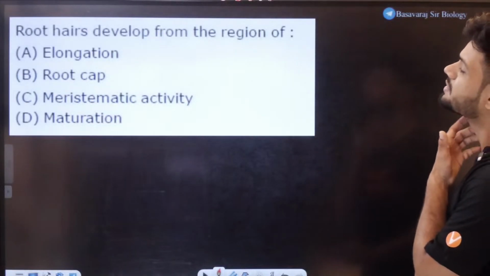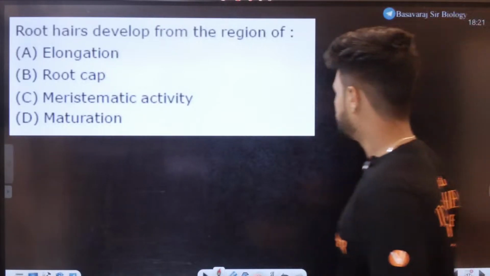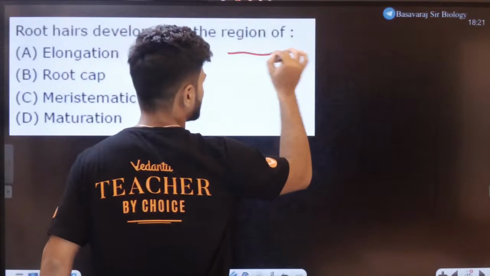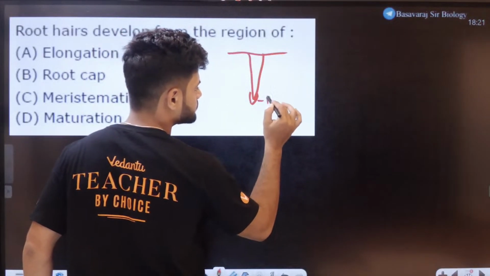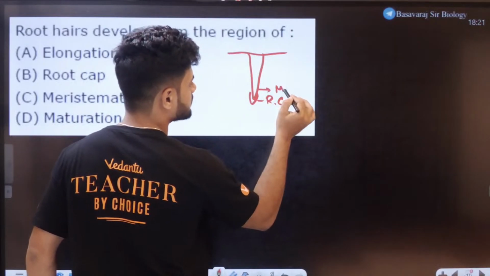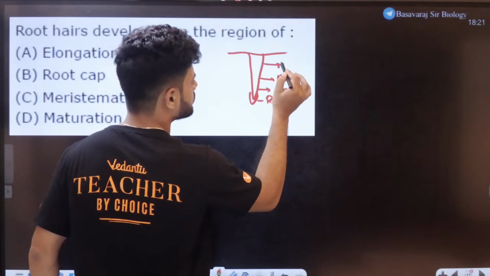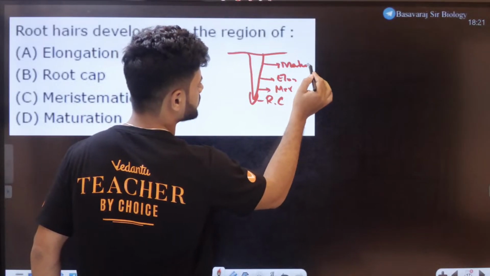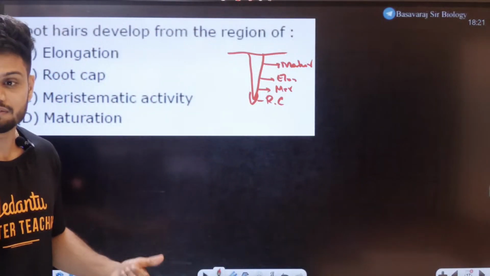The root hair, students, this is a very easy question. Root hair develops from the region of... All of you know the simple root structure. For example, here we have the root cap. Here we have the region of meristematic activity, region of elongation, region of maturation. Now they're asking you, where does the root hair develop from?